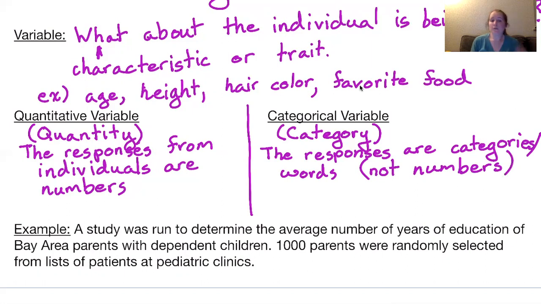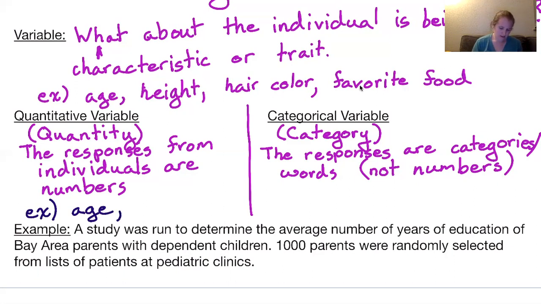So if we look at those four variables I wrote before, we can go ahead and classify them. So age, when someone tells you their age, they're going to tell you a number. So age would be a quantitative variable. Similarly, height, people respond with a number, although we respond in a slightly strange way in the States with however many feet and however many inches, but we could certainly simply tell somebody the total number of inches.